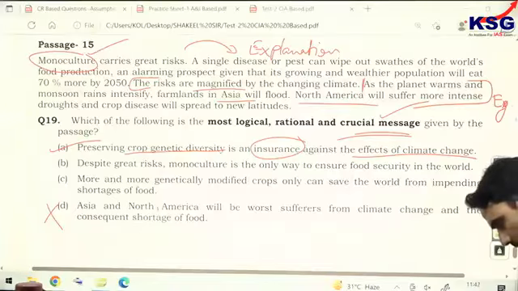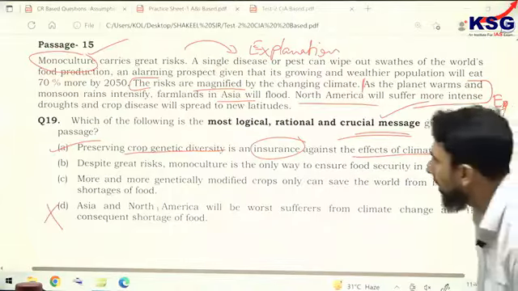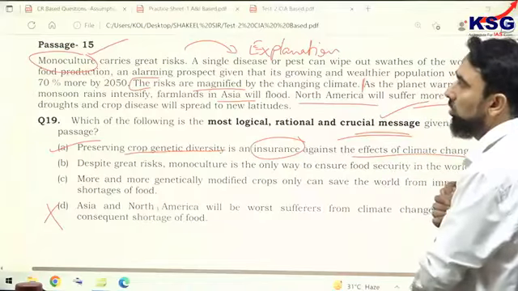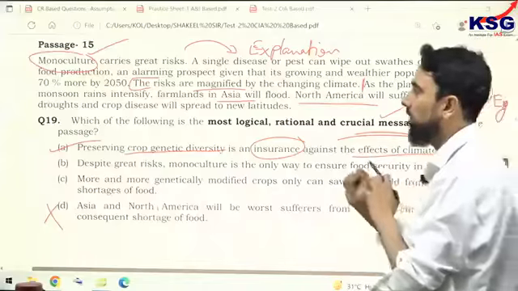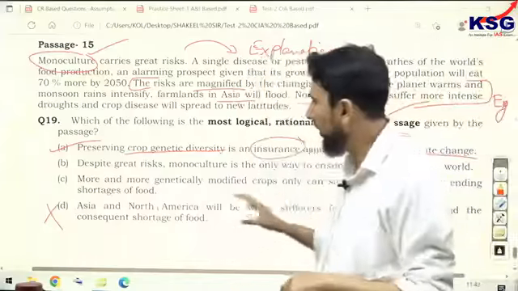For example, life insurance itself does not mean that nobody will die, but it means that in case of death, there is something to bank upon. So it's an insurance against the effects of climate change. That's why the author says that the monoculture problem has been magnified by climate change. So all students were supposed to get this one correct.